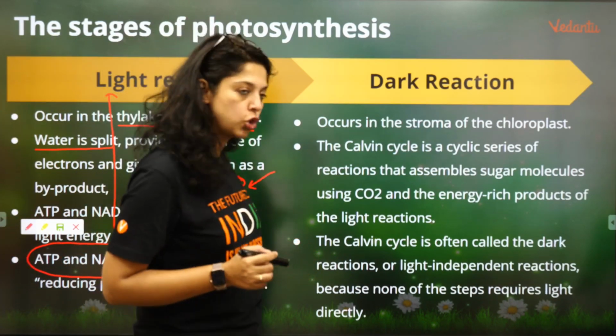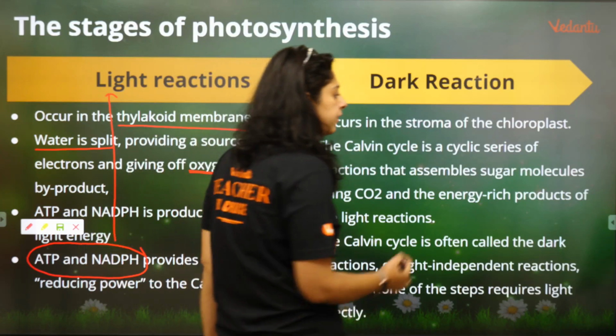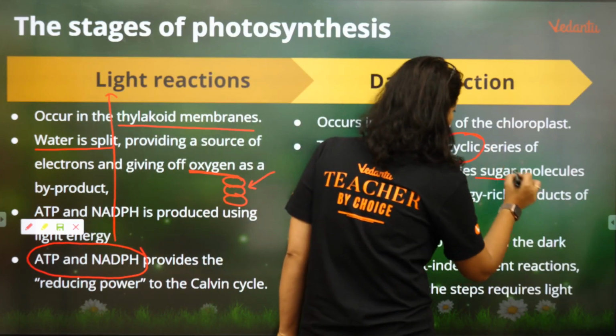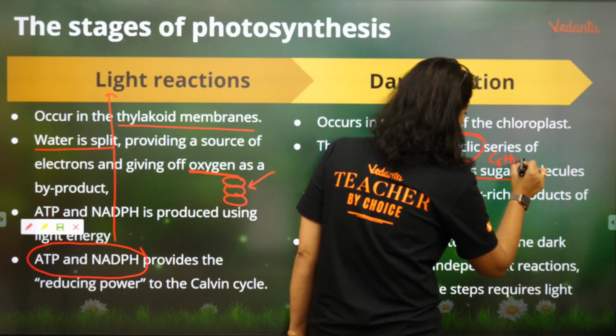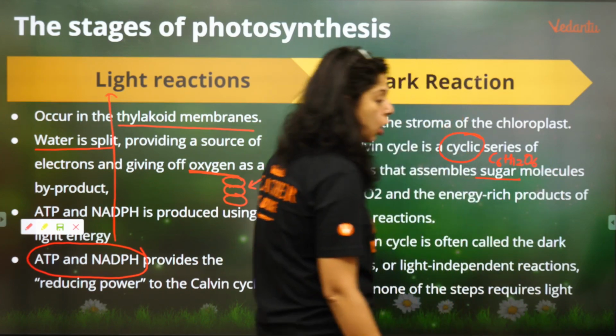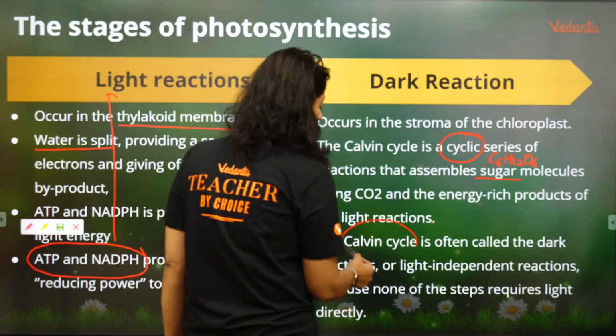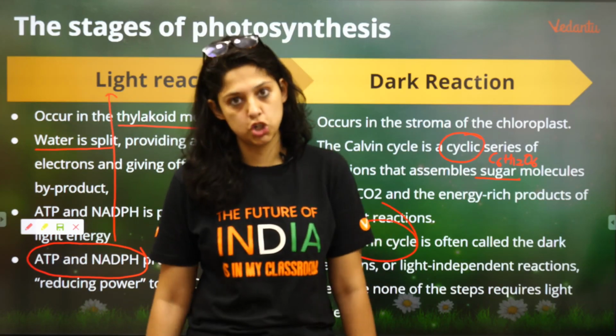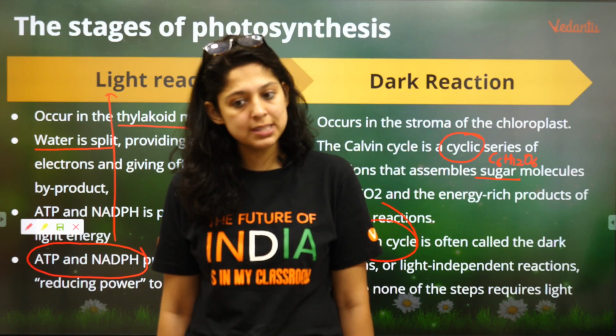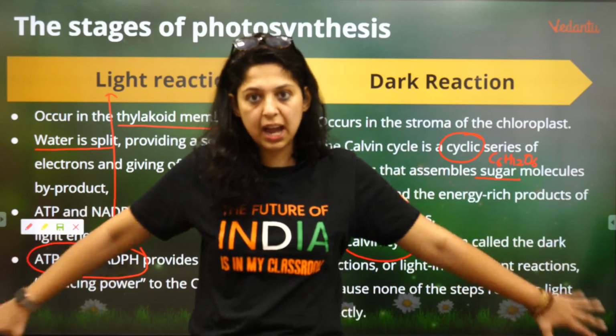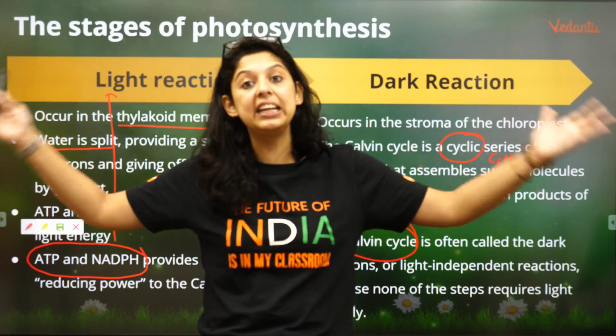Using ATP and NADPH, when you move in the form of a cycle and produce C6H12O6, it is called the Calvin cycle or the dark reaction. Any doubts? So this I am going to explain in detail.